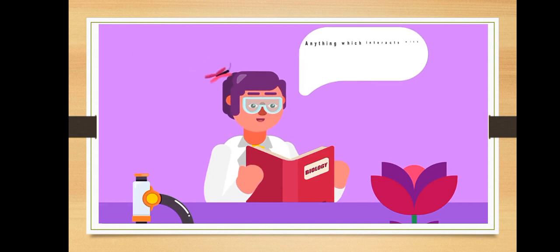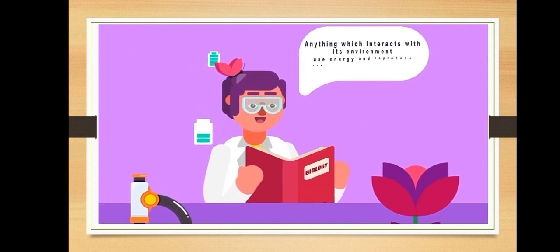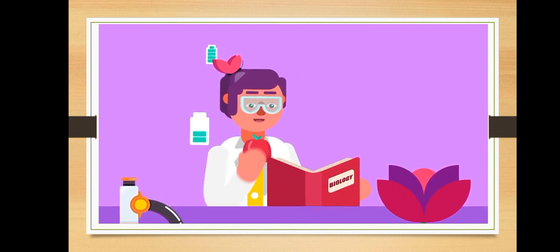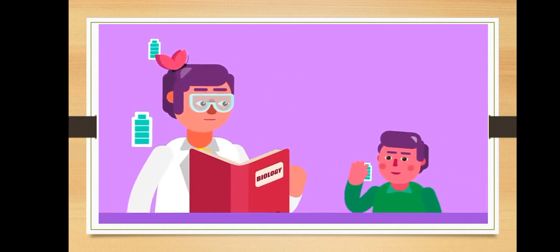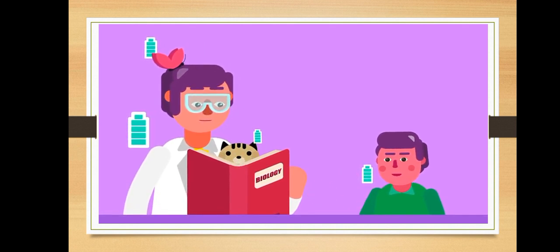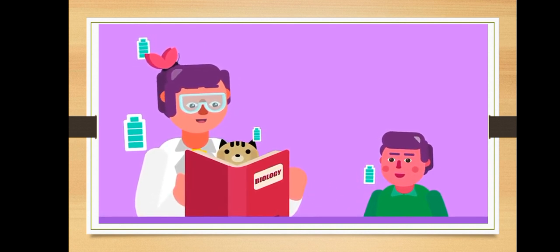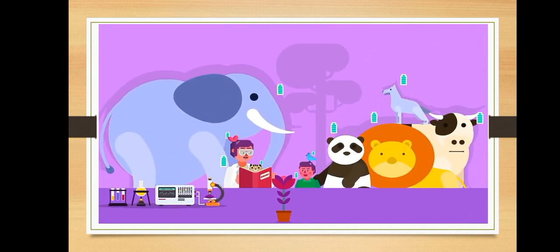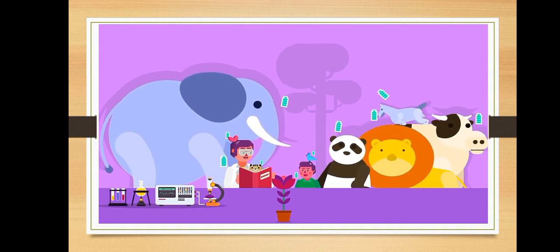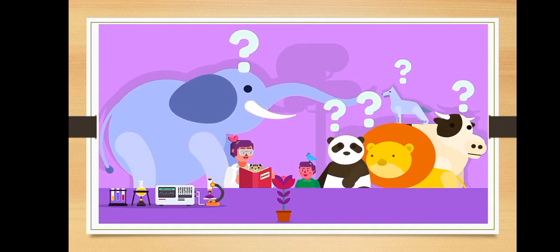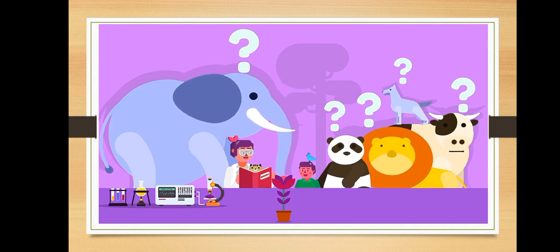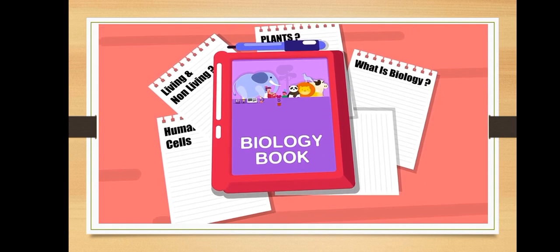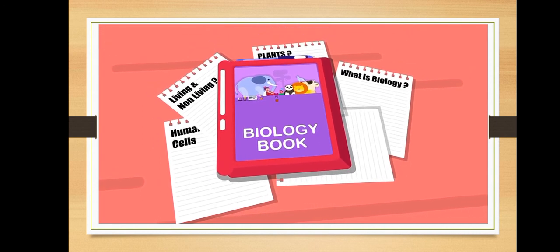Simply put, anything which interacts with its environment, uses energy, and reproduces is known as a living thing. For example, we humans eat food to get energy, feel and respond to our environment, and reproduce to make more of ourselves. Many other living things like insects, birds, and animals have the same properties like us, so they are all living organisms. Now the question arises, how many types of living things are there? And how are they different from us? Biology is a field which answers these questions and many more questions related to living things.